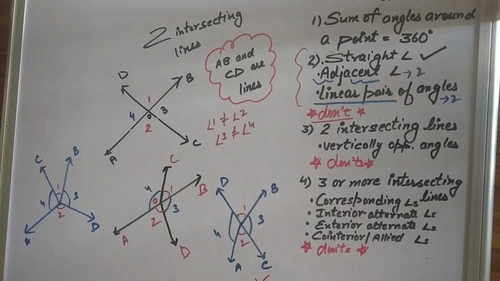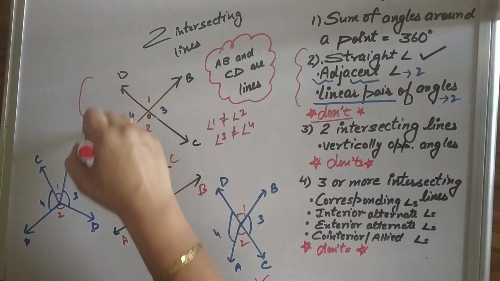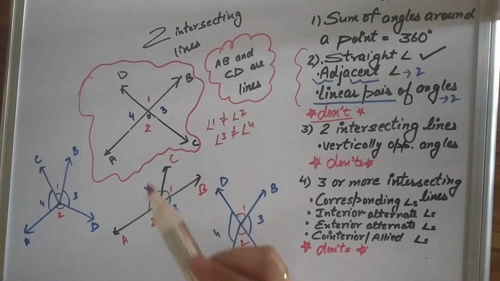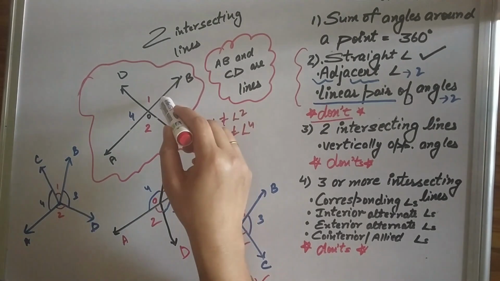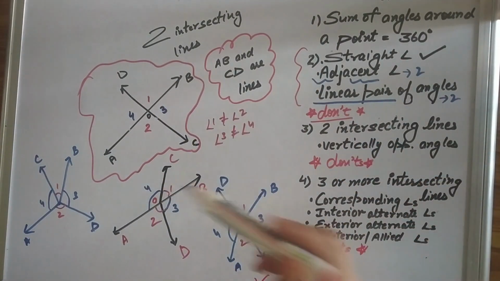Okay. And if you're not given AB and CD as lines, maybe the figure is this only. You have been given this figure in the question, and some angles and some numerical problem where you have to calculate something.